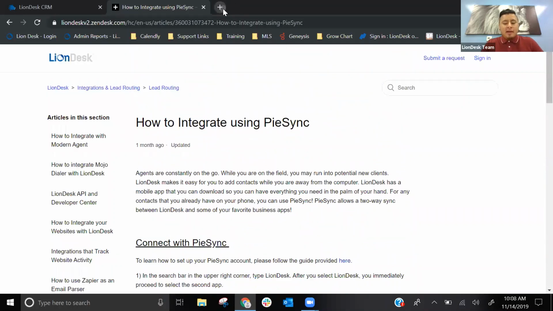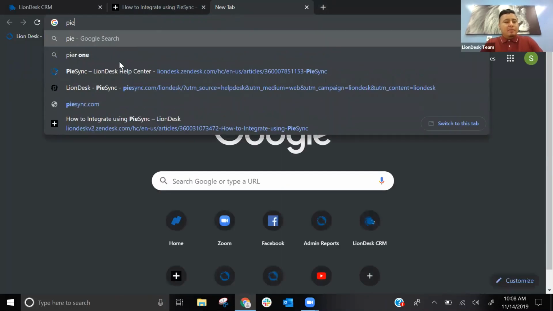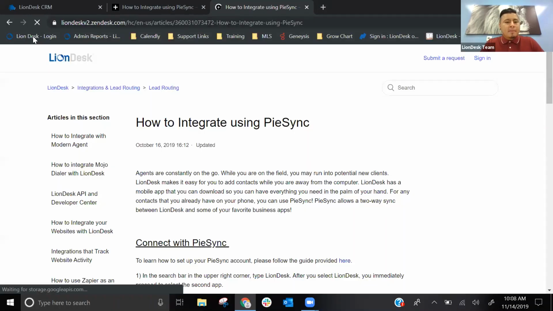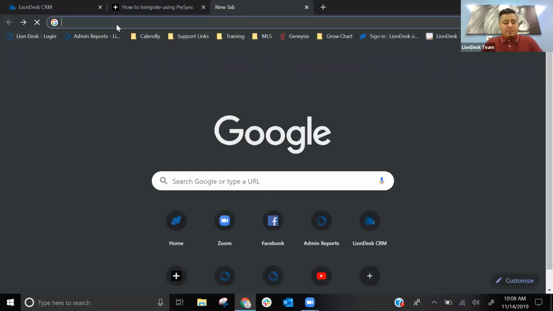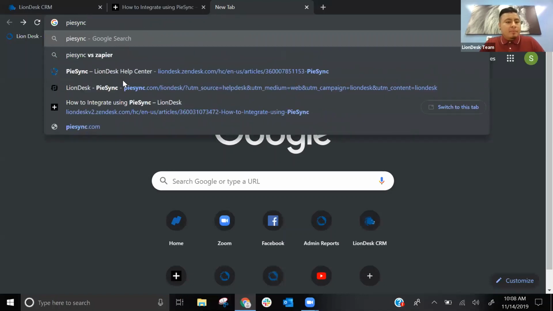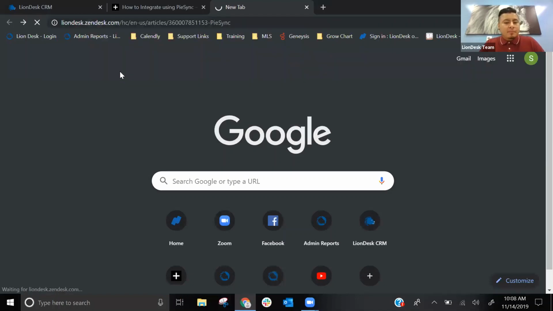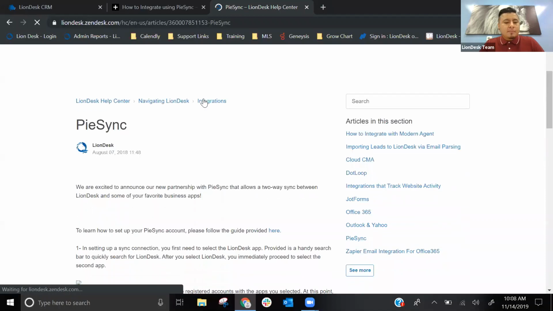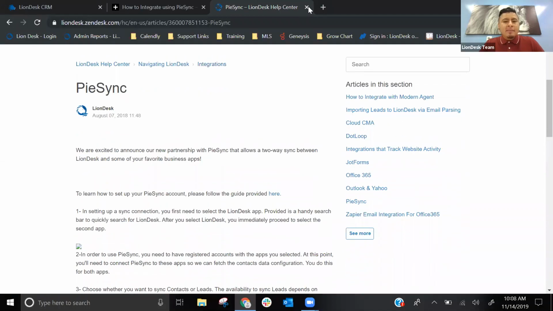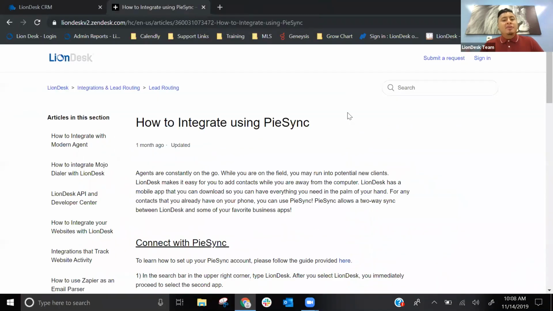So let's see if I have access to PieSync. That's the same article page. Keeps taking me here. So with PieSync, what it does is going to connect to your iCloud. And from your iCloud, any new contacts that you upload will be sent over to LionDesk. So PieSync, again, is a third-party platform.